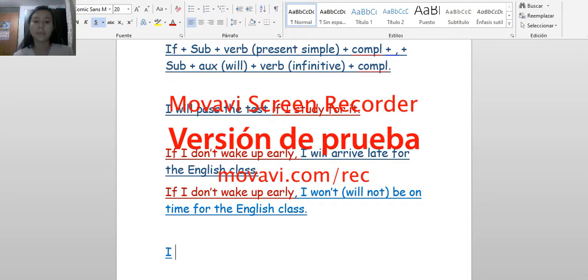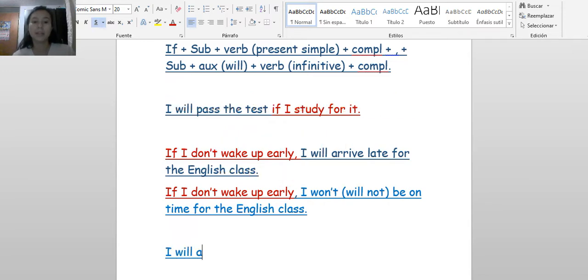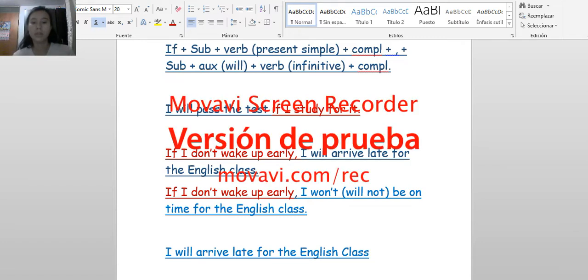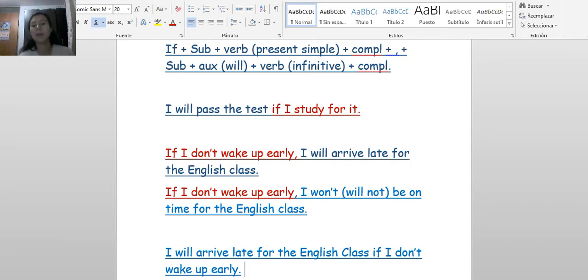And we can do it in the other way. Remember, if I start with the consequence, I don't use the comma. I will arrive late for the English class if I arrive late. We don't use the comma. If I don't wake up early, it has the same meaning, so it doesn't change anything.